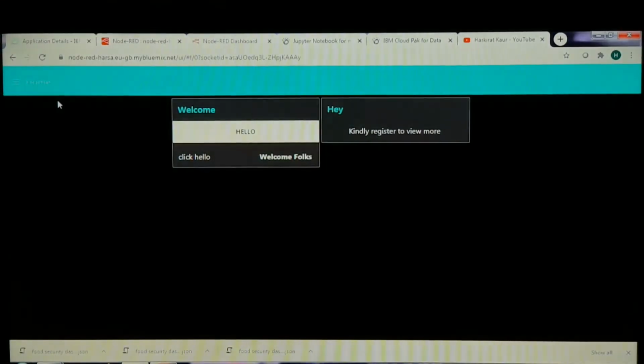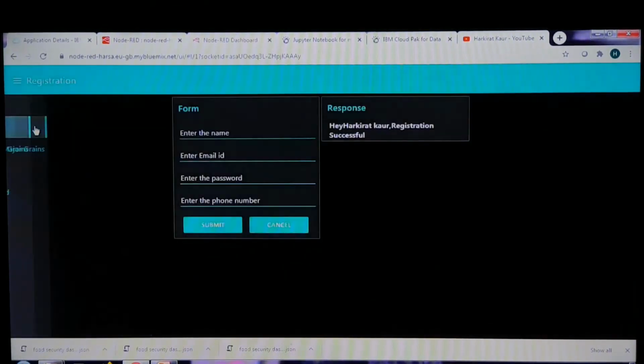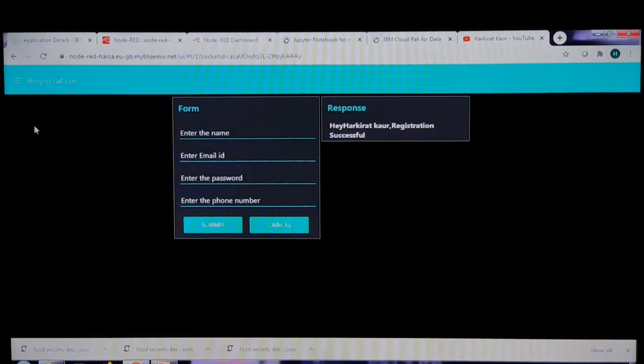This is the home page of the user interface, and when I click here, it speaks. This is one of the assets of Node-RED services. Going to the next page, this is a registration page. Here the user will register their details and get the response that they have been registered.